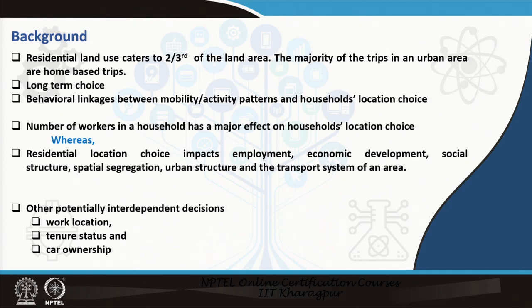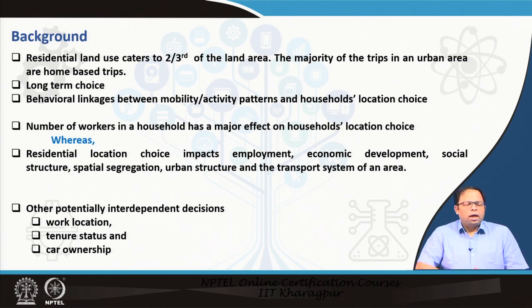So, when we talk about the residential location choice process, we first have to understand that residential land use caters to two-thirds of the total urban land area. That means it's the primary land use that we have to deal with when we are planning for an urban area. And the majority of trips in an urban area are also home-based trips. That also means that the trips are generated from residential areas, and when we are talking about travel demand management for a particular urban area, these are the trips which we have to manage primarily during peak hours, when people travel from home to office.